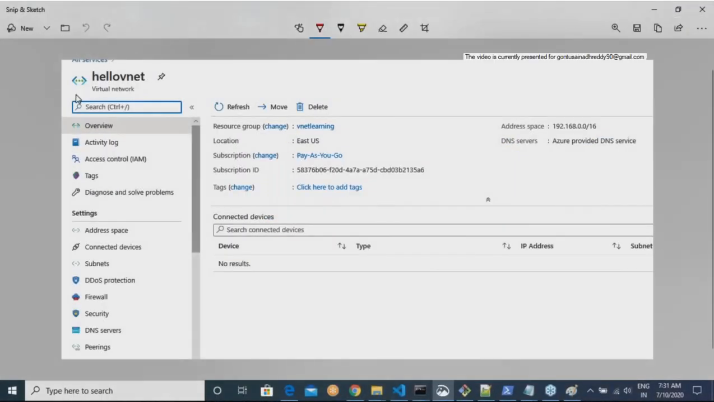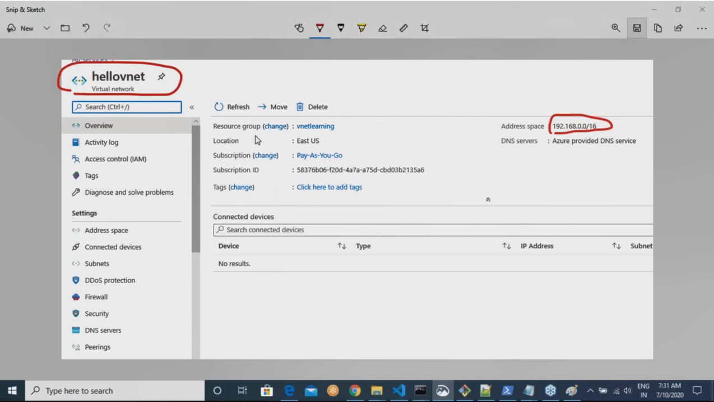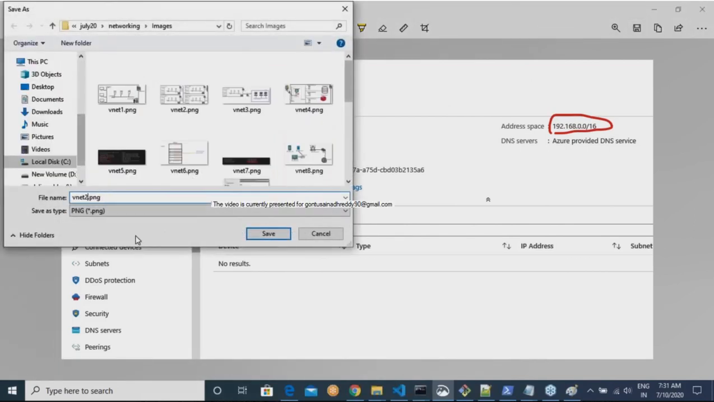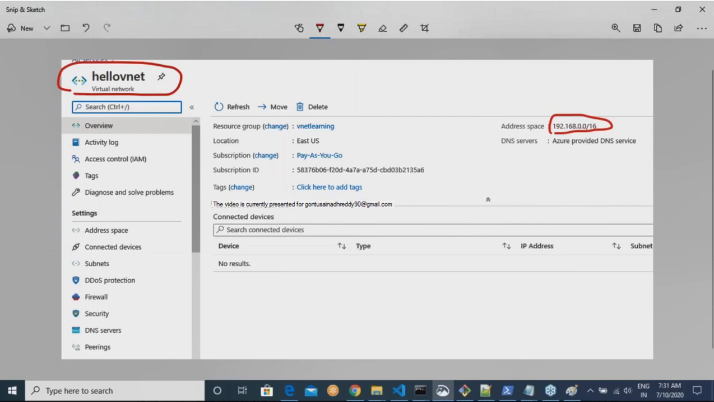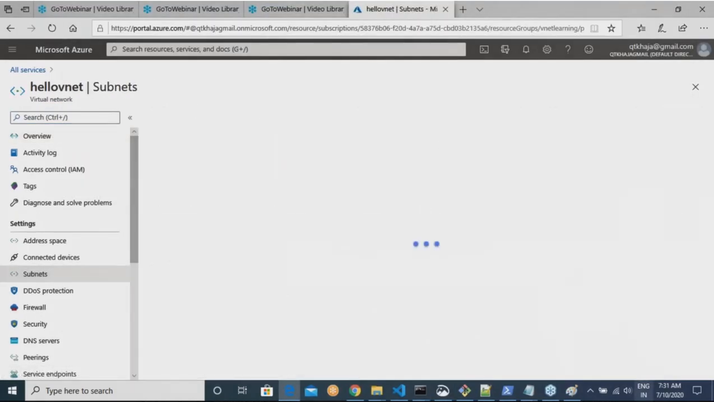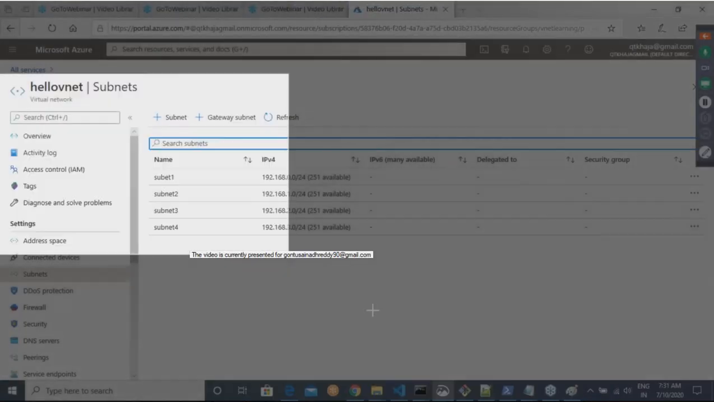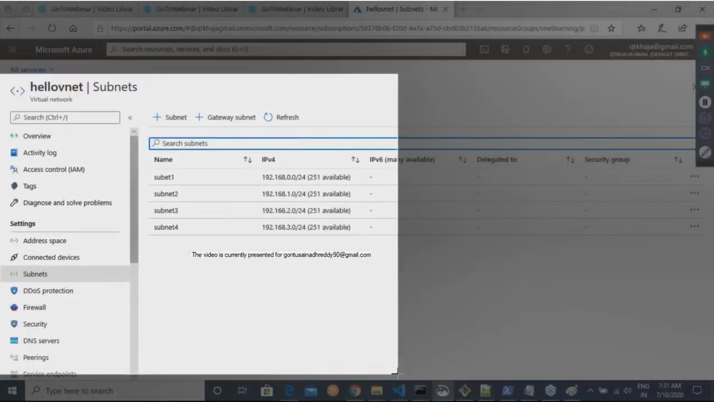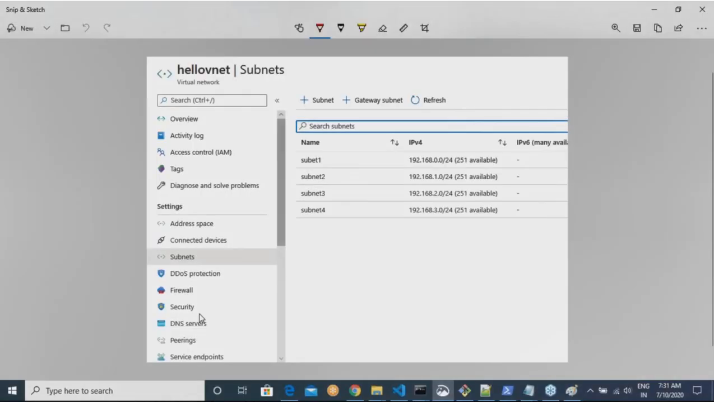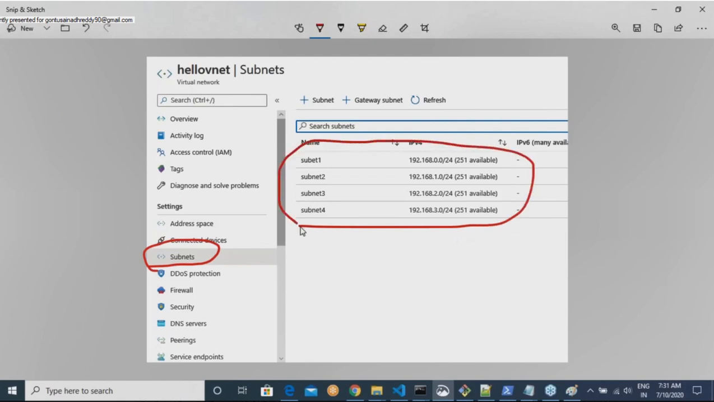If you remember, we have called it Hello VNet. Our range was 192.168.0.0/16. Now let us look into the subnets. If you remember, we have created 4 subnets. There are other areas also, but it's okay. We are just new into this world. Today is the first network which we have created. So subnets, and then you are seeing all the 4 subnets.